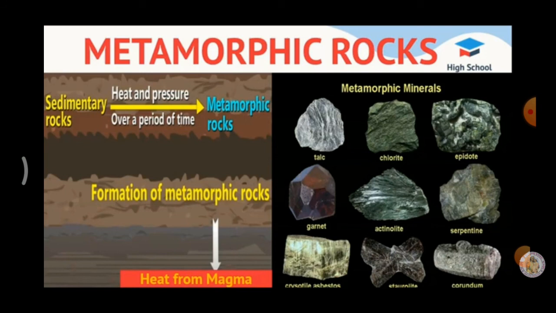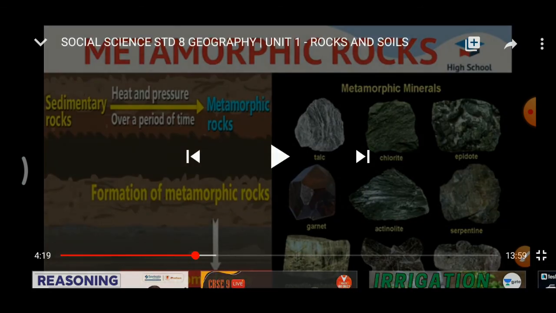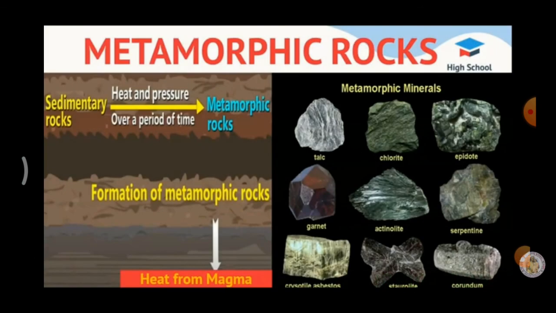Formation of metamorphic rocks from sedimentary rocks. Sandstone changing into quartz is called thermal metamorphism. Shale changing into slate is called thermal metamorphism. Characteristics of metamorphic rocks: metamorphic rocks are mostly crystalline in nature. Crystalline is nothing but shining. They consist of alternate bands of light minerals and dark minerals.